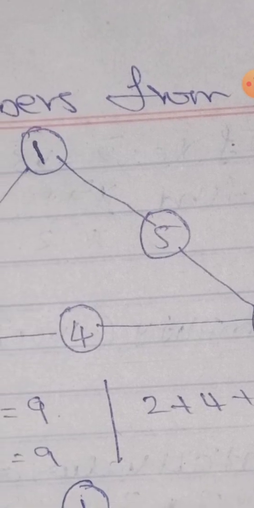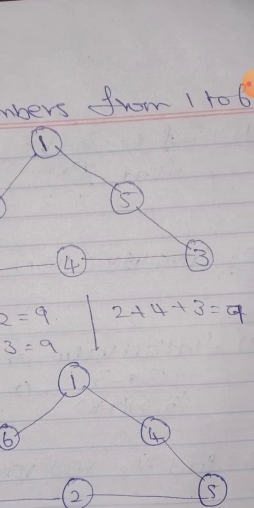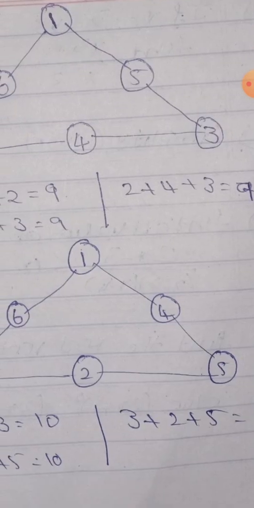And then the bottom. What is the bottom? 2 plus 4 is 6, 6 plus 3 is equal to 9. So the three sides are equal. Three sides have equal values. So this is called a magic triangle. Okay. So what are the possibilities? How many possibilities are there? You can change the values: first we have the answer 9, and then 10, and then 11, and then 12. You can change whatever you want, but the sums must be equal.